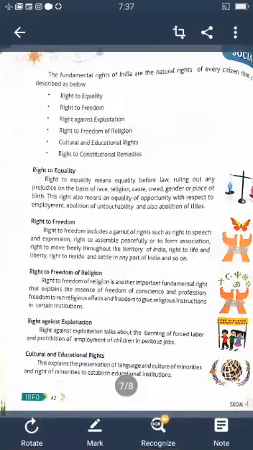That means right to speech and freedom of expression, right to participate in peaceful public meetings, right to establish institutions and associations, right to travel throughout the country without any restriction, right to live in any part of India, right to take up any employment, business, or occupation.